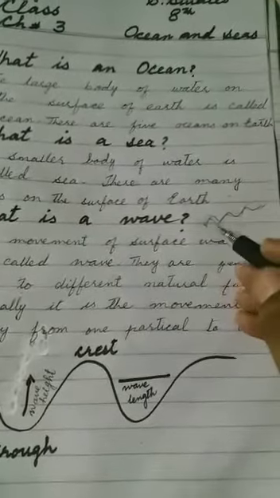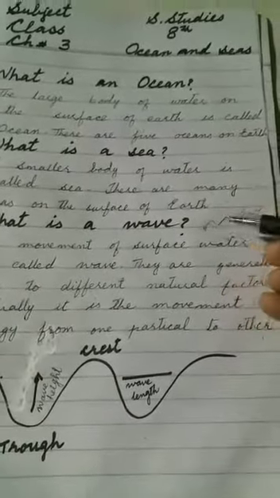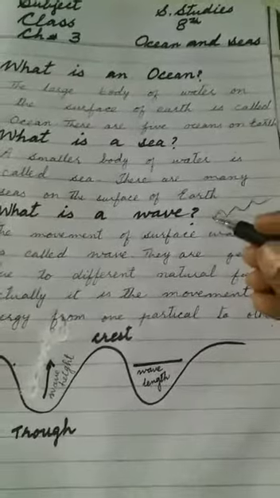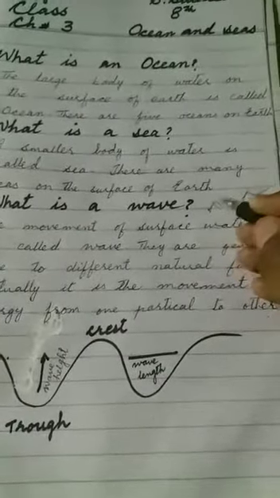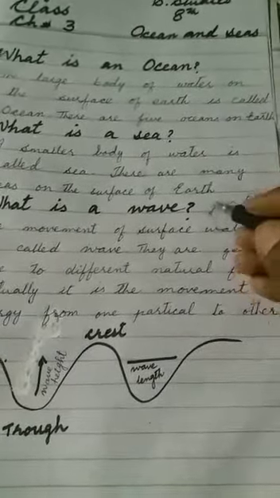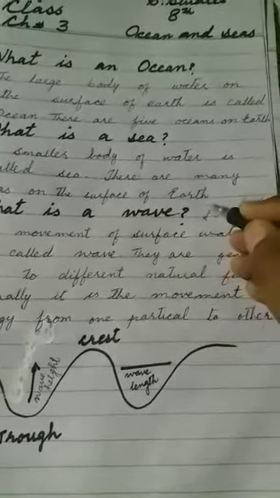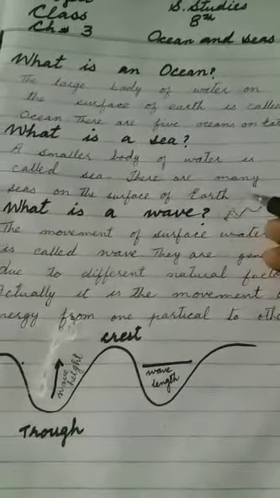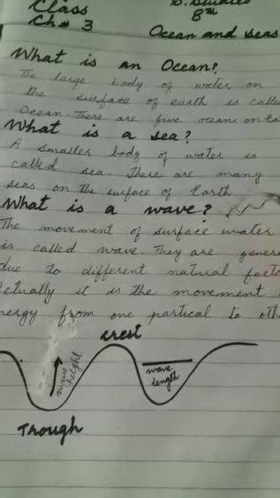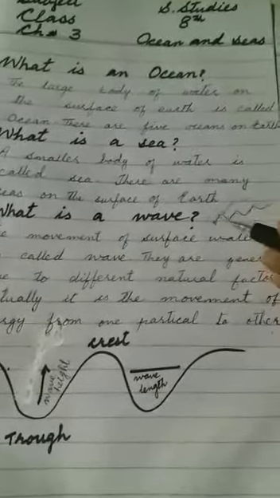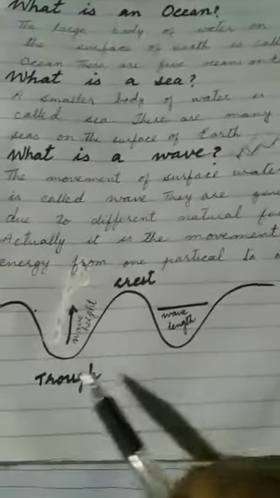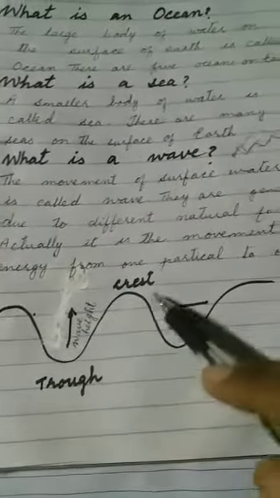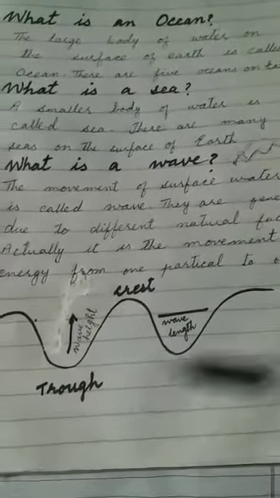So students, as we know, there are particles in everything on the earth. So there are small particles, and the energy moves from one particle to another, then to another, and then to others. When this energy moves from one particle to another, this creates a wave. So students, here is a diagram of a wave. You can see this is a wave.